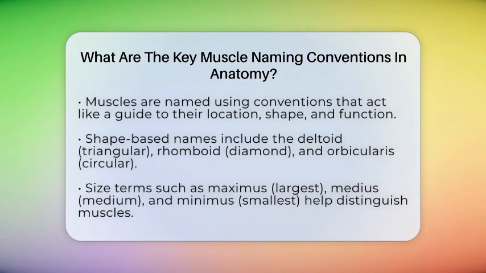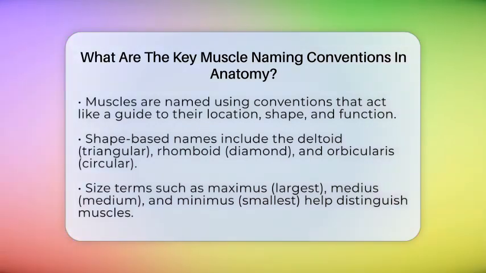First, many muscles are named for their shape. For example, the deltoid muscle is named after the Greek letter delta because it looks triangular. The rhomboid muscle is named for its diamond shape, and the orbicularis muscles are circular, like the orbicularis oris around your mouth. Shape helps us picture the muscle easily.